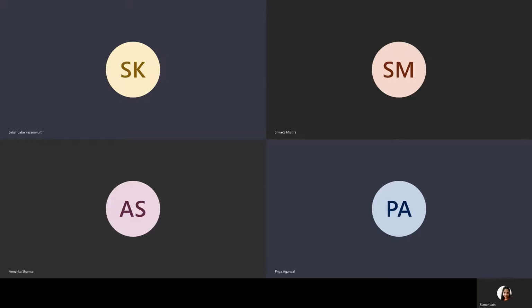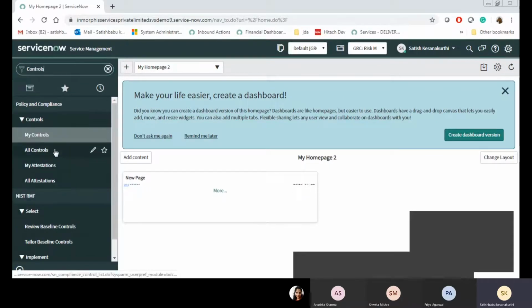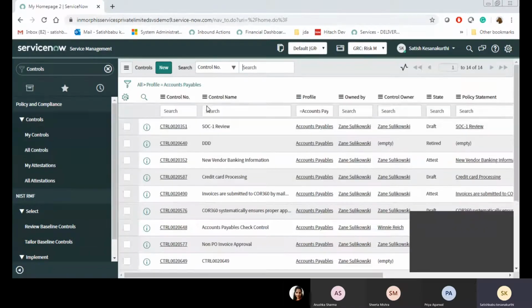I will move to today's session. Today's session topic is controls. I will show you the control life cycle and how controls work. This is my control page. The table name is sn_compliance_control.